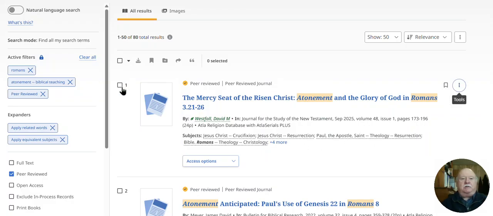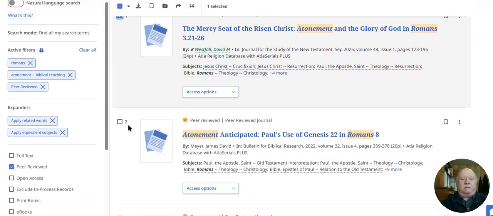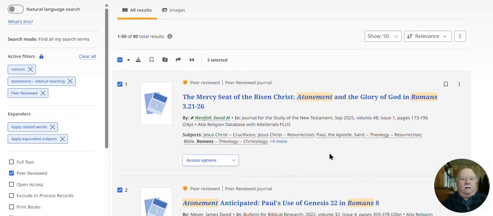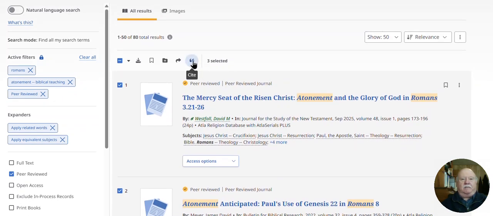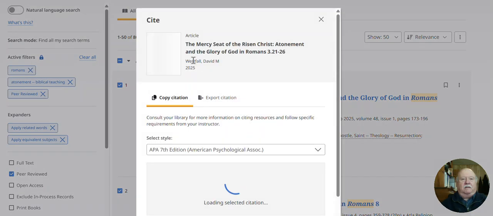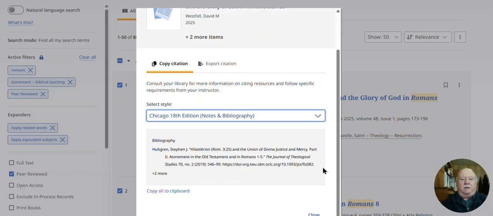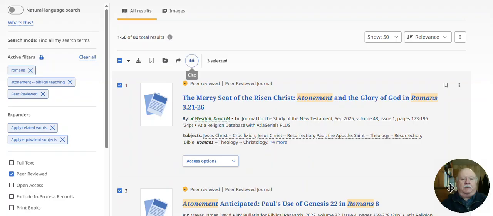What if you want to choose several items that you want to cite all at the same time? You can just make your selection. I'll select 3 of them here, and I'll go up to the top, and it says Cite right here. In this case, we'll first of all find our Chicago notes and bibliography again. You only see 1 citation, but it says plus 2 more. So if you copy all of those to the clipboard, then you'll be able to put them into a document, and you've got a proper citation. Be careful with these citations. They're not always perfect, but they're usually pretty good. So I'm going to close that up.